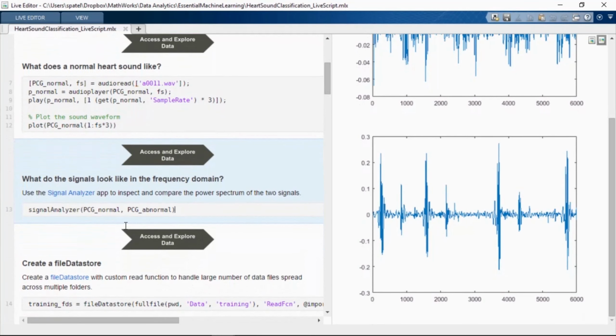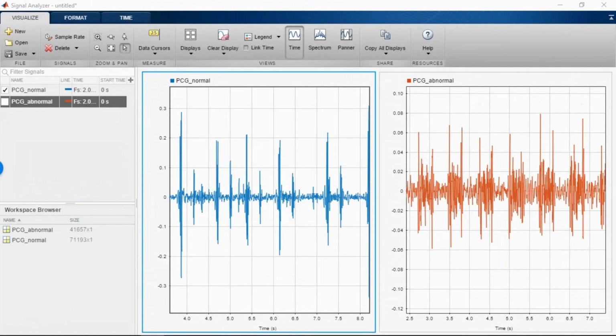Let's take a look at the signal in the frequency domain. The Signal Processing Toolbox includes an app called Signal Analyzer that enables us to do this without writing any code. So let's open up the app.